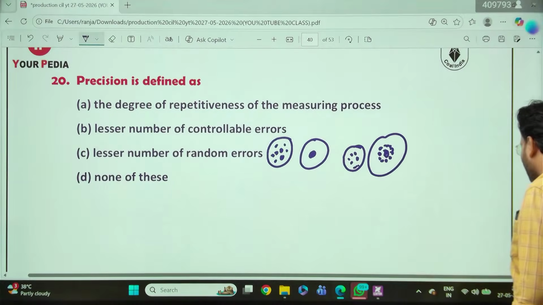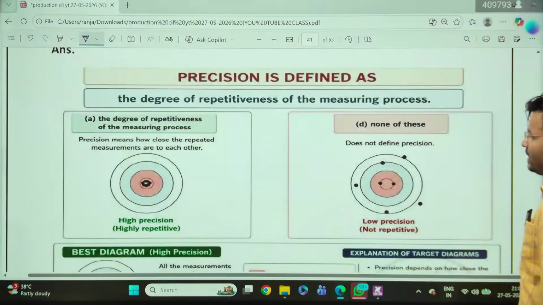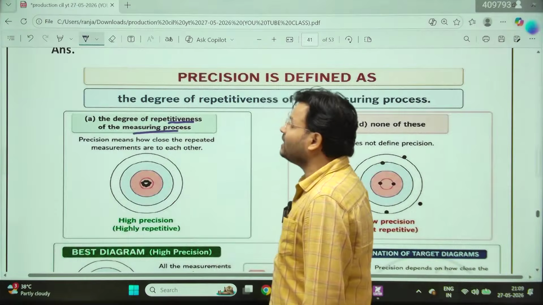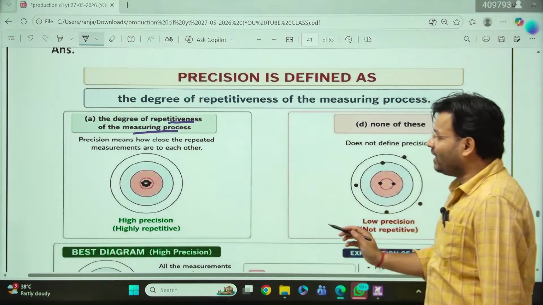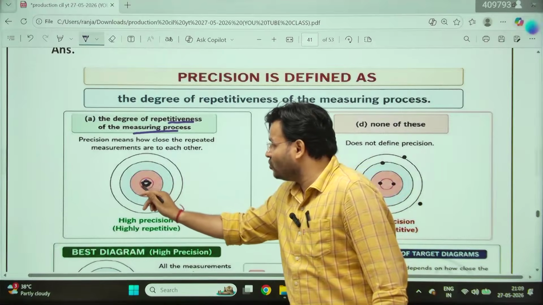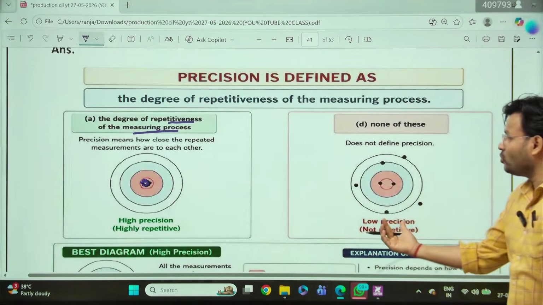So here I have come with the diagram. The correct answer will be A for apple. Here we can see the degree of repetitiveness of a measuring process. This is called what? Precision. Here we can say this is high precision. All the values are going to be measured there. So this is very high precision. Here we can talk about low precision.